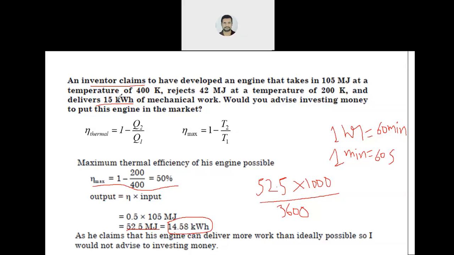But if the claim is more than the maximum possible, you can't advise to invest the money. Clear? This is the process for solving this kind of problem.